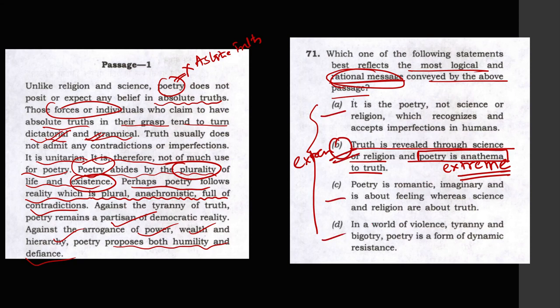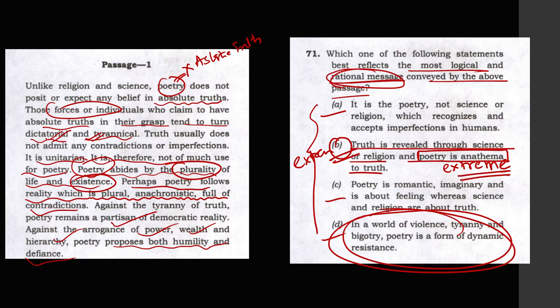Now if we read option D: in a world of violence, tyranny and bigotry, poetry is a form of dynamic resistance. Is this the message of the passage? No, it is not the main message. It is something referred to in the passage, but it is not the central message.